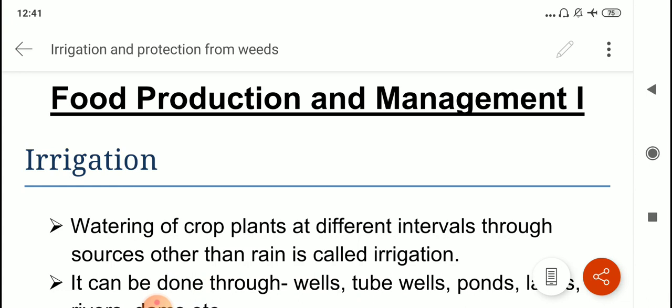Now what is irrigation? It is the artificial application of water for agricultural production. See children, when agricultural practices began, it was easy for a farmer to find one fertile land area near a water body. So at that time it was not difficult, but with increase in population and increase in demand for agricultural produce, it became difficult for the farmer to find land areas near water bodies.